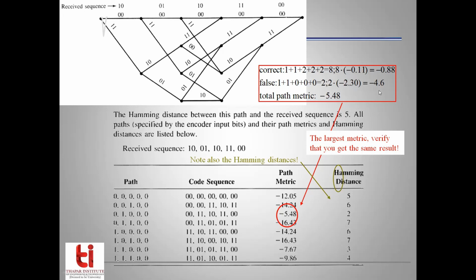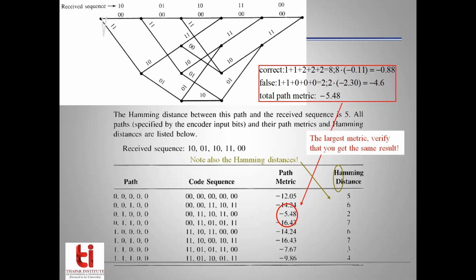Whatever numerical value we get, we will sum them together, and the total path metric is the summed value. Since it is negative, when the summed value is the highest, we will consider that particular path to be the best candidate path, which is closest to the received sequence. That's another method of calculating the maximum likelihood decision.